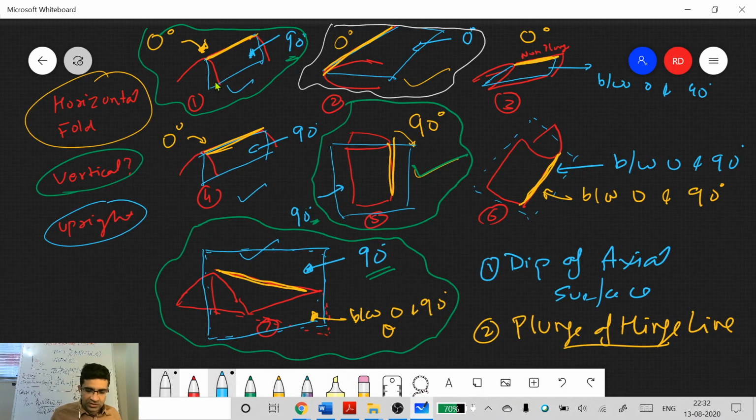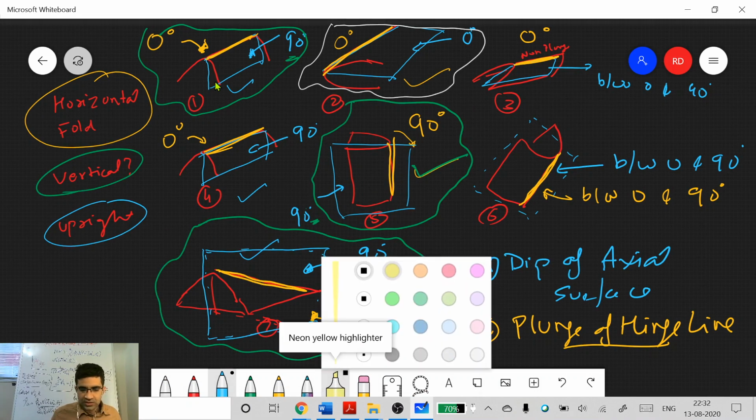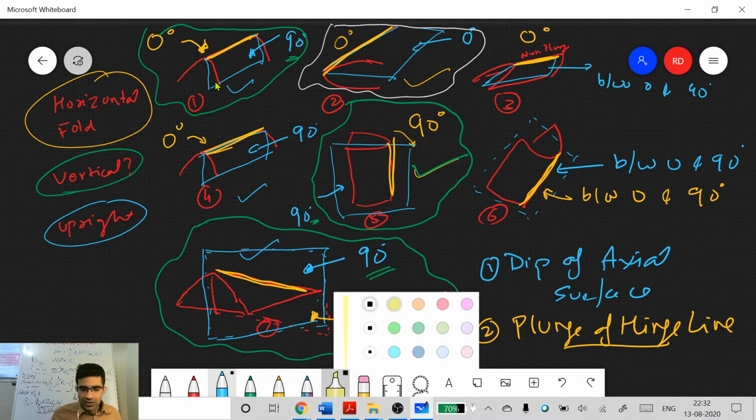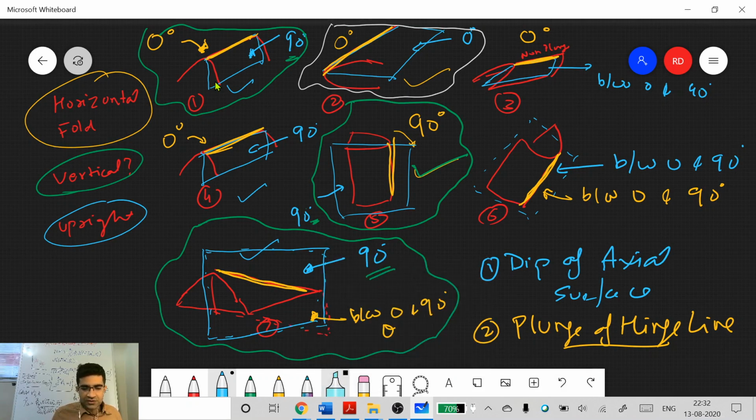So in these cases, let me color this also. In these cases that you see here, all these axial surfaces are vertical. I don't know, it's getting a little slow. So in all these cases, this axial surface is vertical, but the plunge can vary between 0 degrees and 90 degrees. So you have something which is 0 degrees, you have something which is 90 degrees, and you have something which is in the middle.